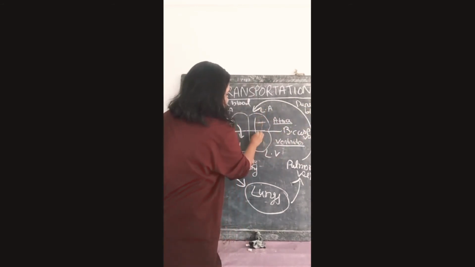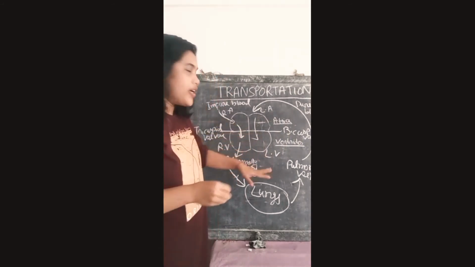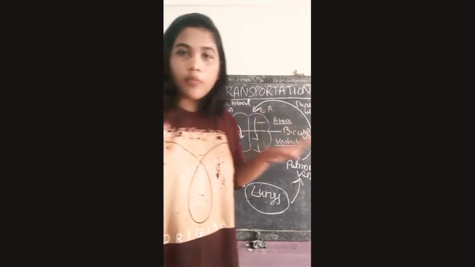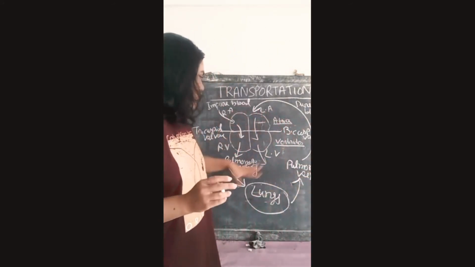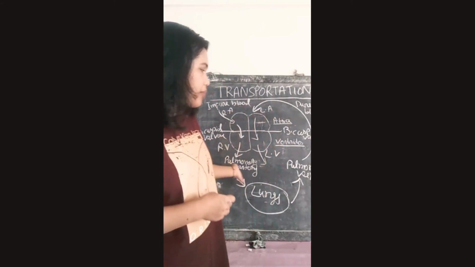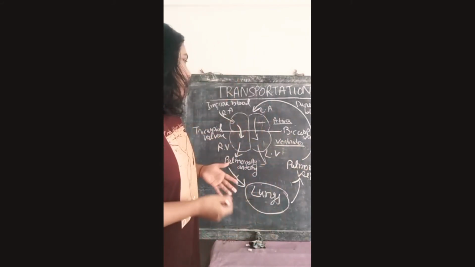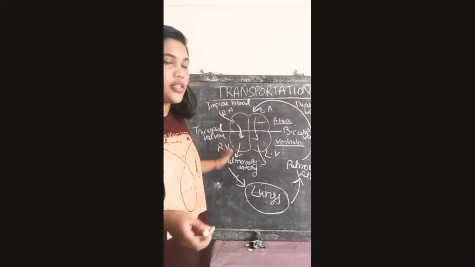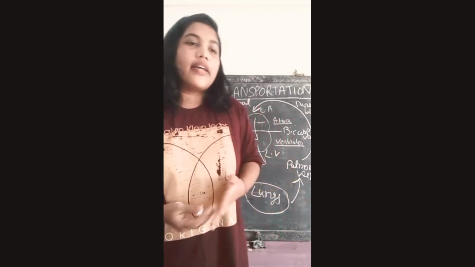From the left atria it comes to the left ventricle, and from the left ventricle the blood gets distributed to all parts of our body. This is basically how pure and impure blood flow with the help of the pulmonary artery, the pulmonary vein, and the four chambers: left atria, right atria, left ventricle, right ventricle.